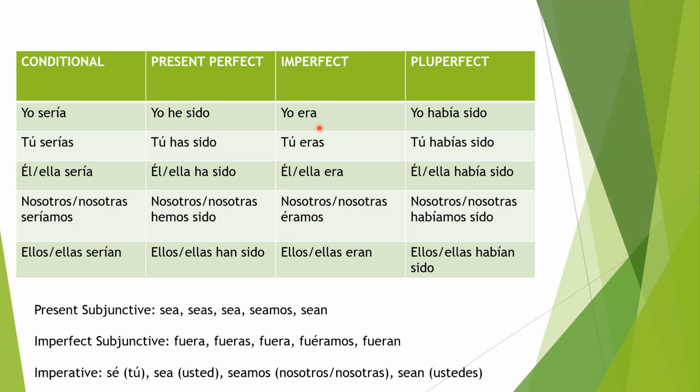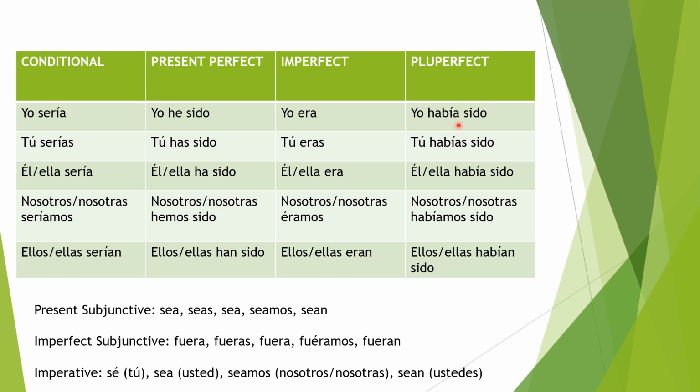Imperfect. Yo era, tú eras, él, ella era, nosotros, nosotras éramos, ellos, ellas eran. So this tense is also pretty different from ser. It's pretty irregular here. But it's pretty easy to remember, just the word era. And also remember, whenever you see éramos, you just put an accent over the first E.